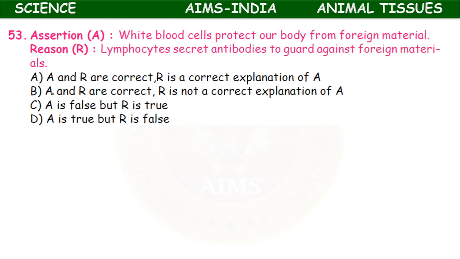Another assertion reason type: white blood cells protect our body from foreign materials. Reason: lymphocytes secrete antibodies to guard against the foreign materials. Yes, here both assertion and reason are correct. Reason is also a correct explanation of assertion. Okay.